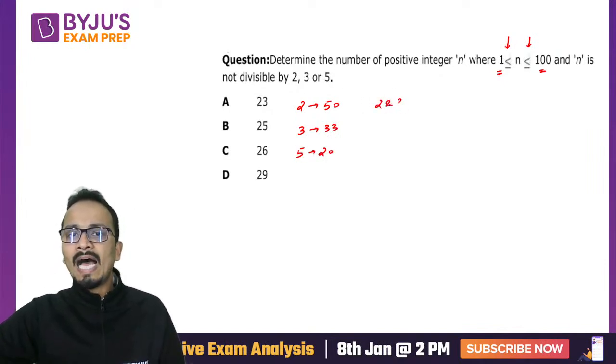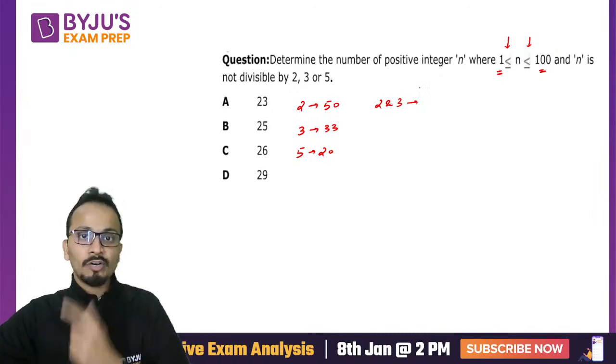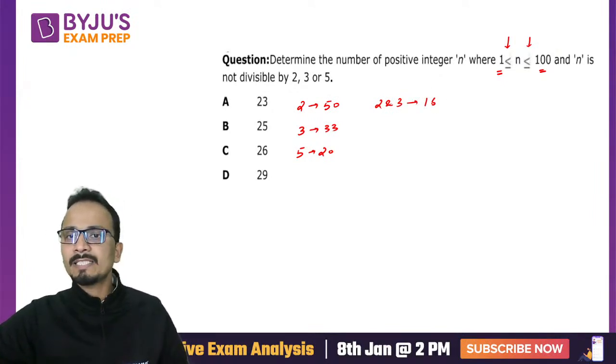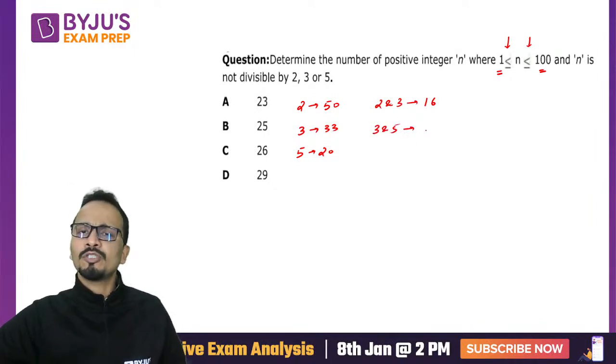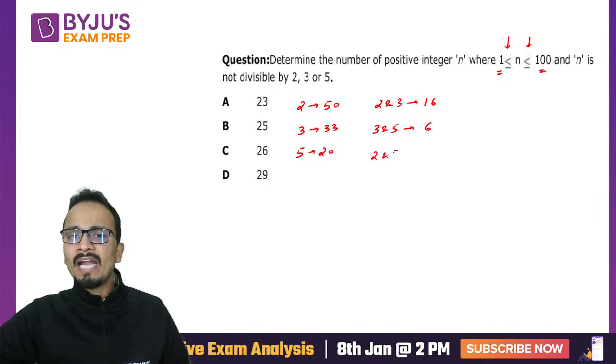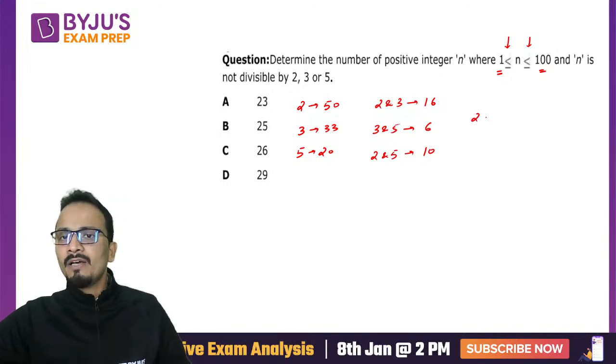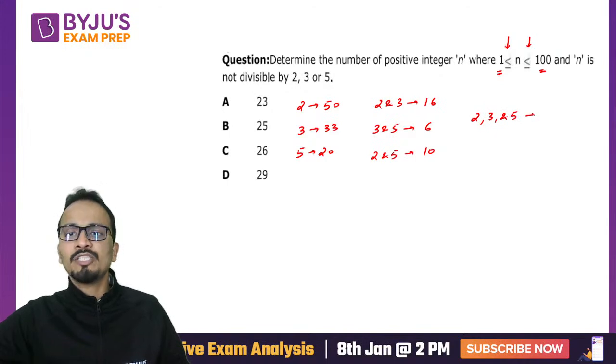Multiples of 2 and 3, that means multiples of 6, will be 16. Multiples of 3 and 5, that means multiples of 15, will be 6. Multiples of 2 and 5, that means multiples of 10, will be 10. Lastly, multiples of 2, 3 and 5, that means multiples of 30, are 3.